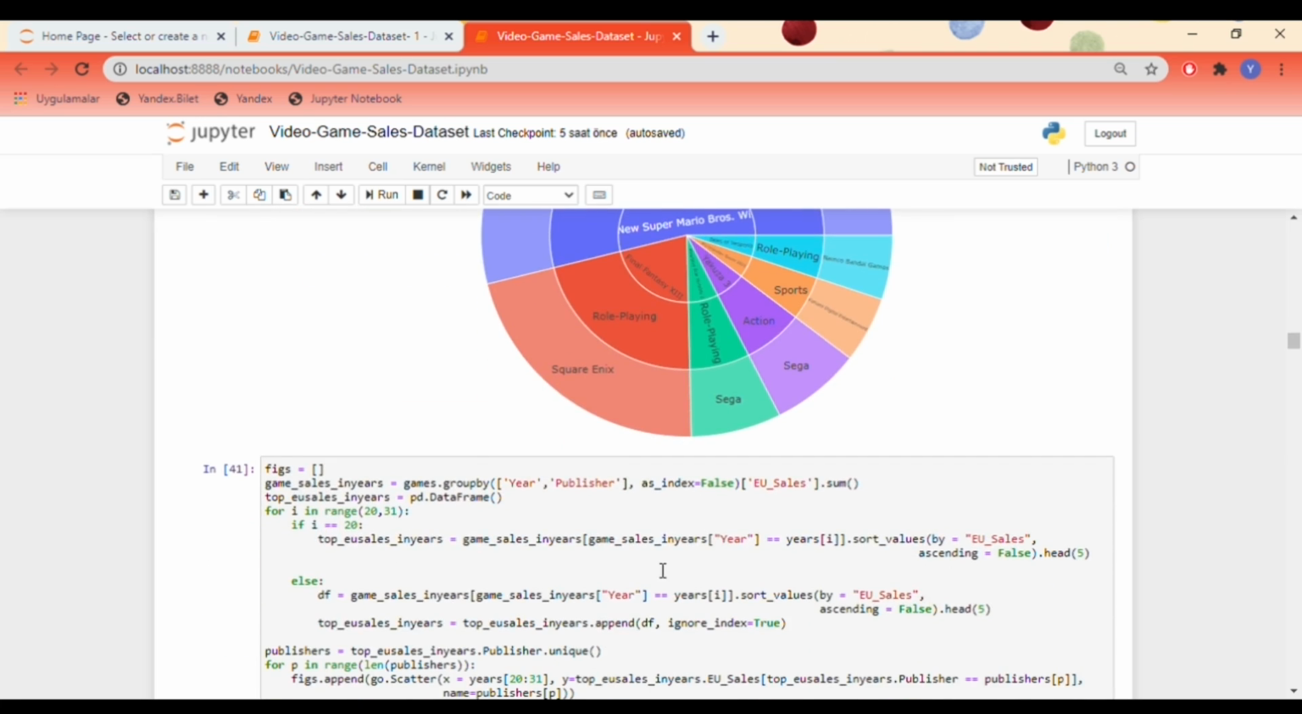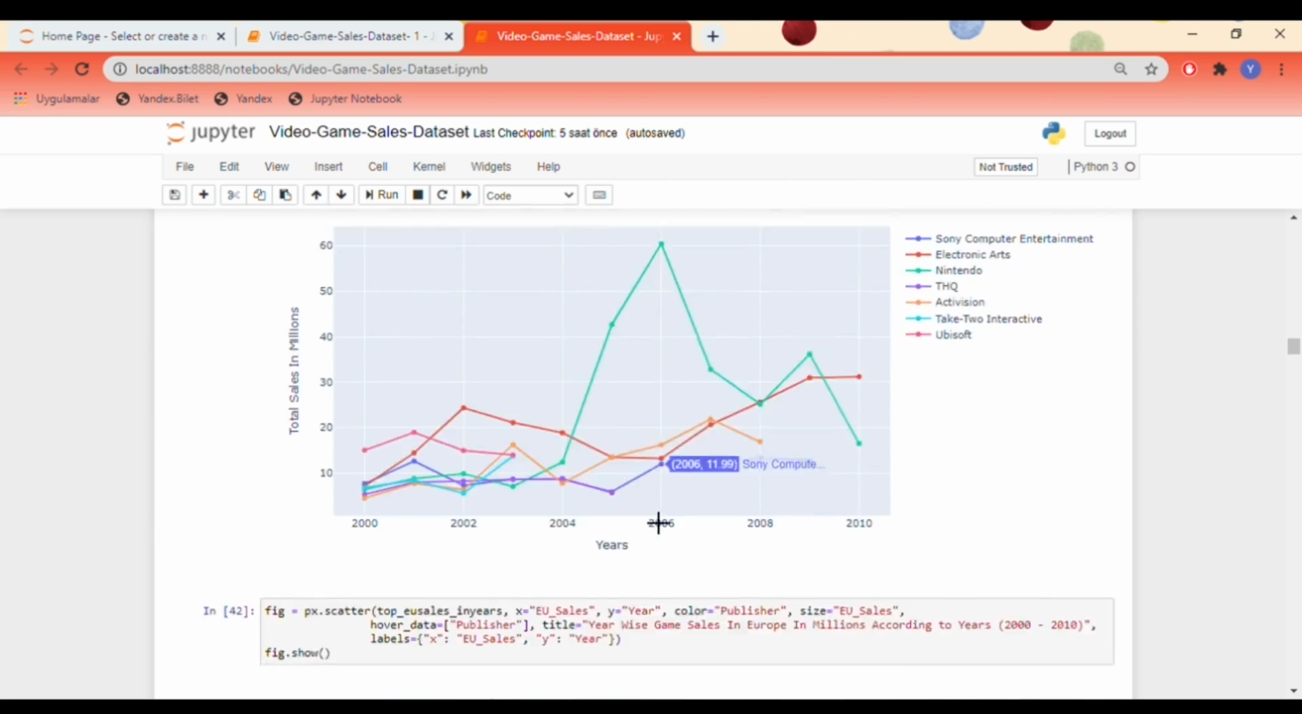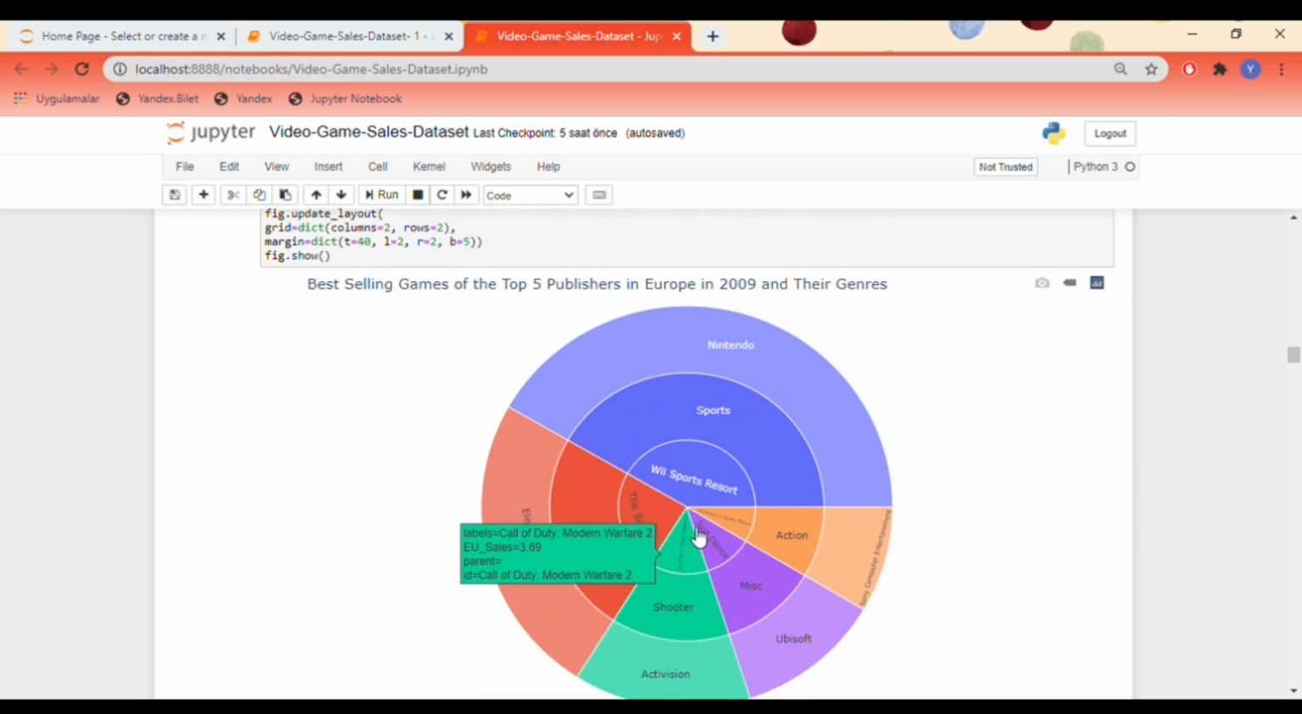Then line chart, bubble chart and sunburst chart in the Europe market. Again, the best-selling publisher is Nintendo. The best-selling genre is sports, and the game is Wii Sports Resort.